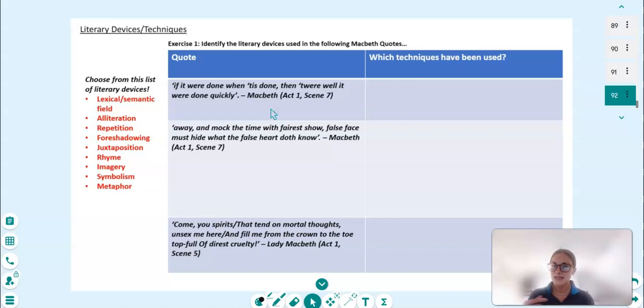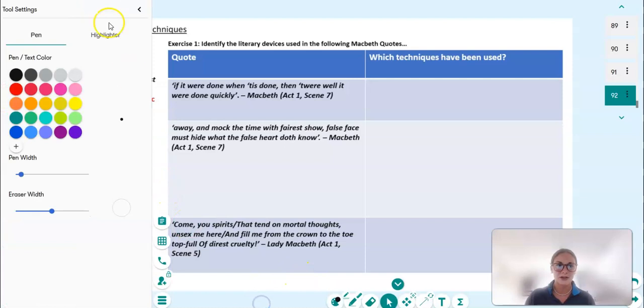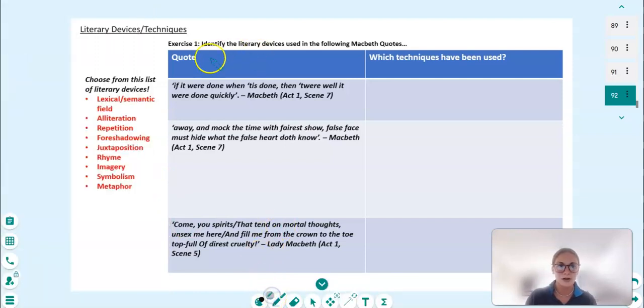That W sound repeats quite a lot. So that's an example of alliteration. So let's get the highlighter and highlight that. So we've got a W here, we've got W here, we've got another one here, and here.